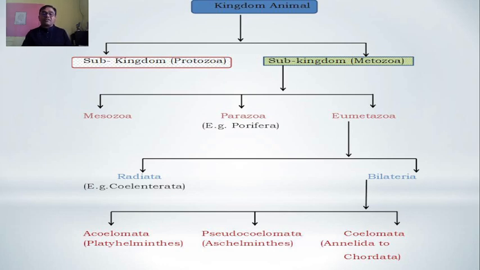Bilateria shows the acoelomata, meaning the coelom is absent. Pseudocoelomata means the coelom is present but it is not a true coelom. Coelomata means the exact, true coelom is present. Acoelomata includes the platyhelminths, Pseudocoelomata includes the aschelminths, and Coelomata runs from the Annelida onward, through forward-developed categories of organization.